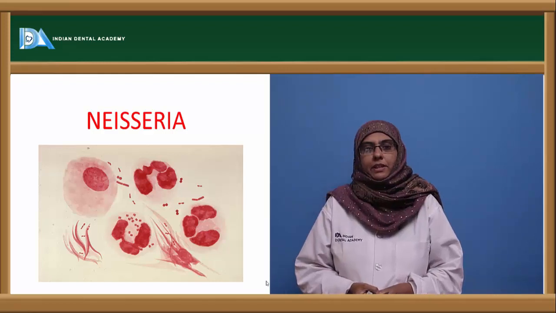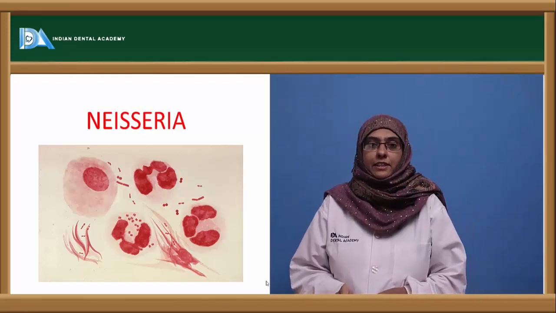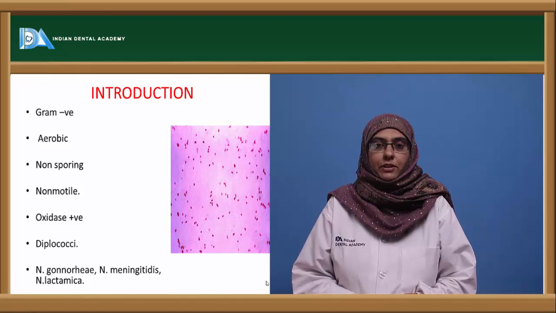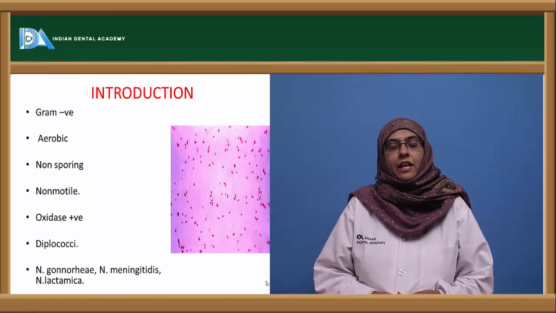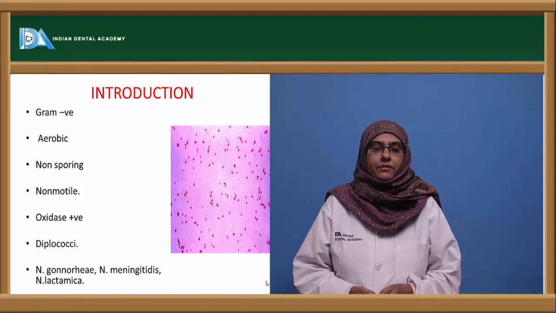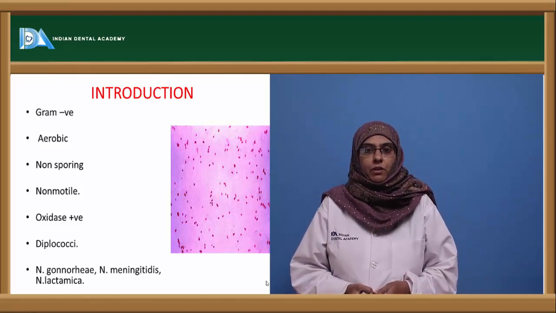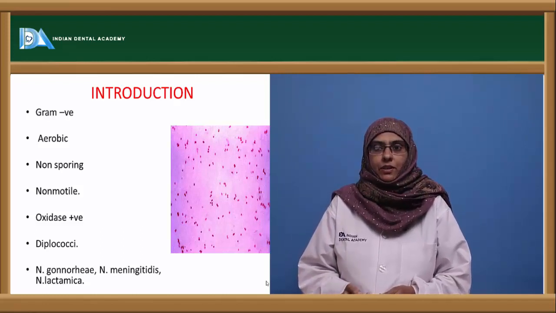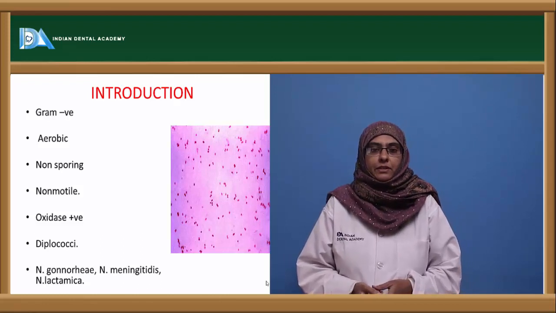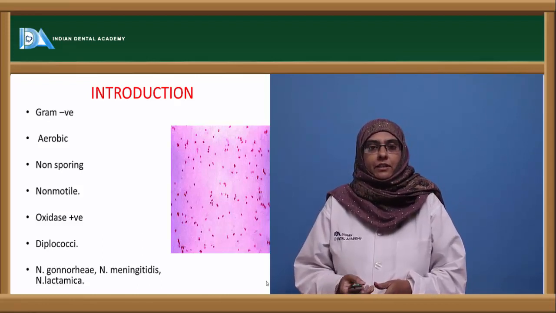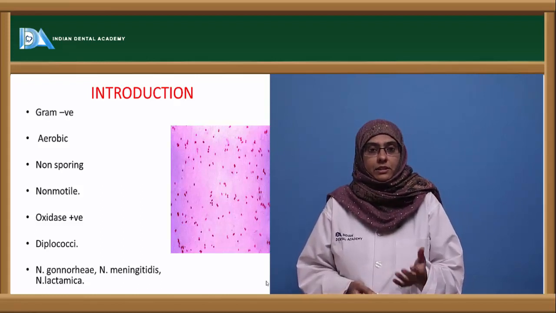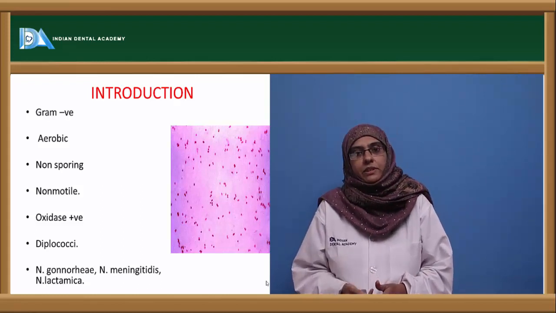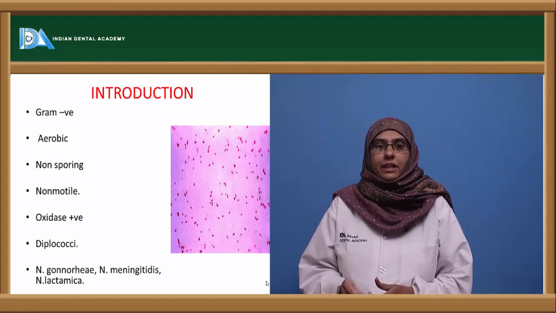The topic that we'll be dealing with is Neisseria. The genus Neisseria contains two important pathological groups of organisms, Neisseria gonorrhoeae and Neisseria meningitidis. These organisms are gram-negative, aerobic, non-sporing, non-motile and oxidase positive, usually occurring in pairs, which are diplococci. The most important characteristic feature of this organism is that it is oxidase positive, and with the help of this, the organism can be easily identified.